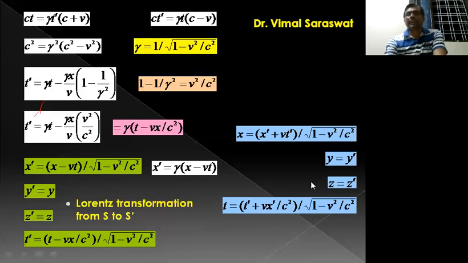The set of these four equations is known as inverse Lorentz transformation from S dash to S.